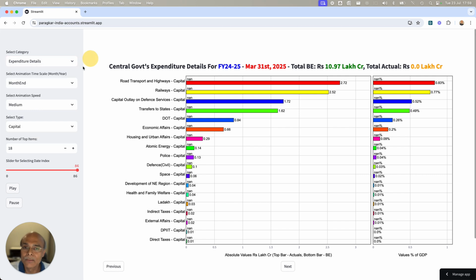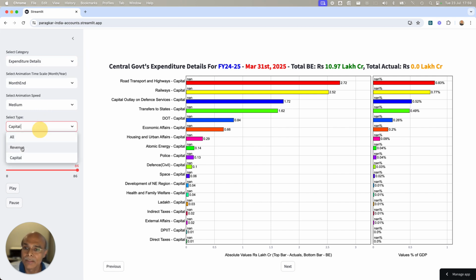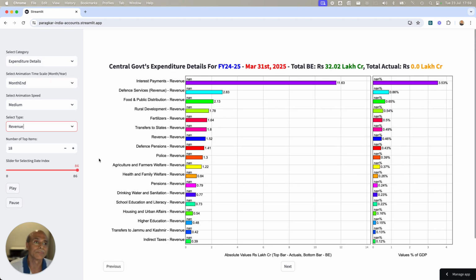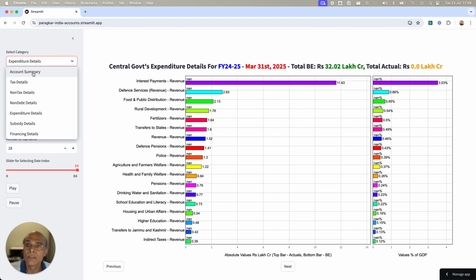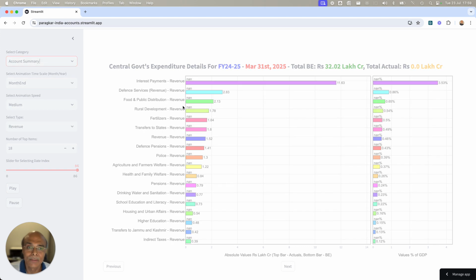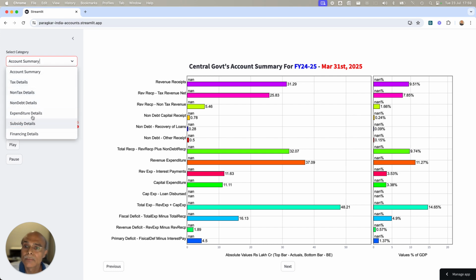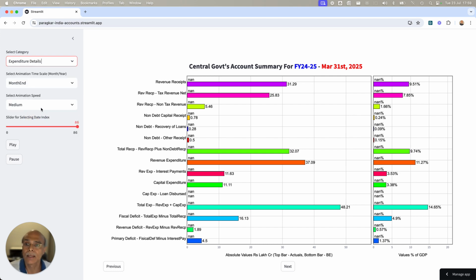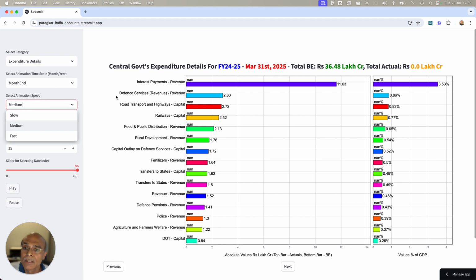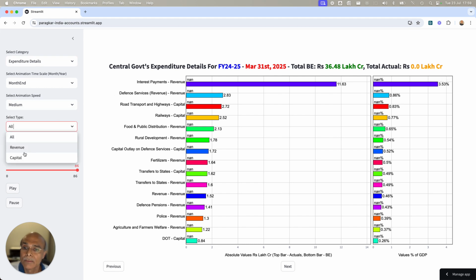Now let's do the revenue expenditure, because revenue expenditure is also very important to look at what has happened. Let's go to the account summary to get a feel, because I forgot the number. What was the revenue expenditure number? It is 37.09 lakh crores. So let's go to expenditure detail again, and let's do the revenue expenditure here.